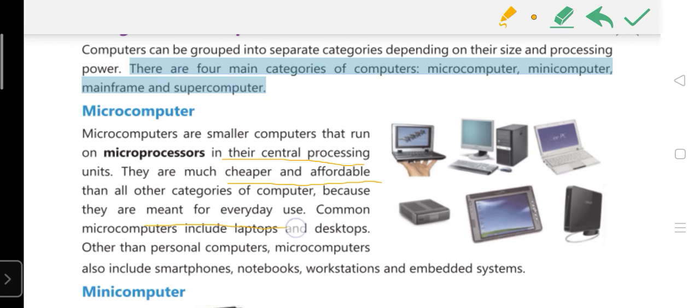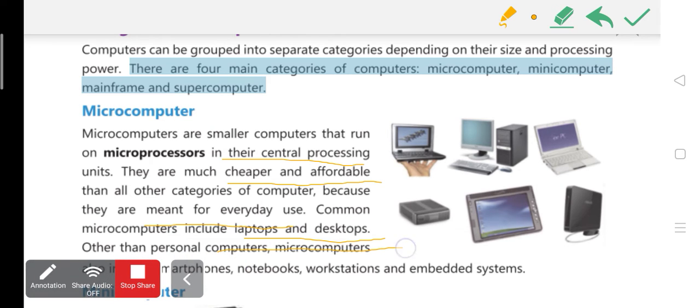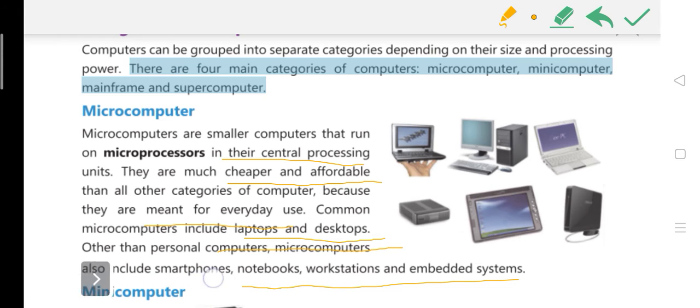Even it is used for everyday use. It includes the laptop, desktop, other than the personal computers, notebook, workstation, smartphones, etc. All these things are included in the microcomputer, meaning a fifth generation computer will come in the microcomputer.